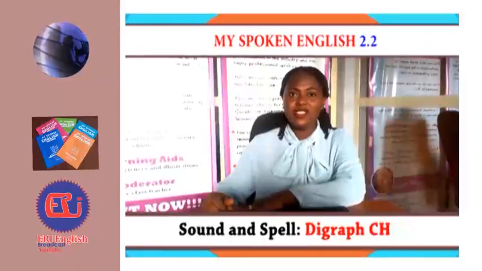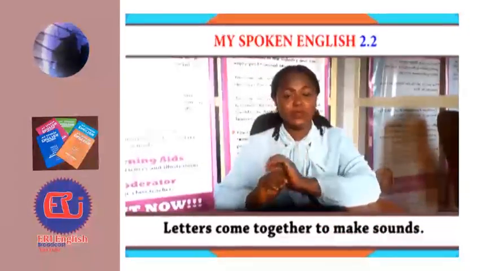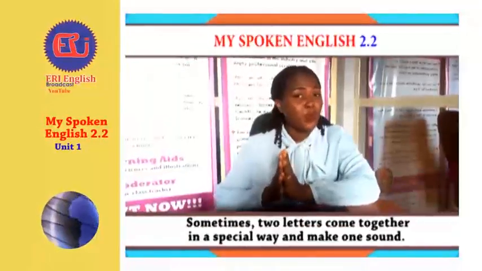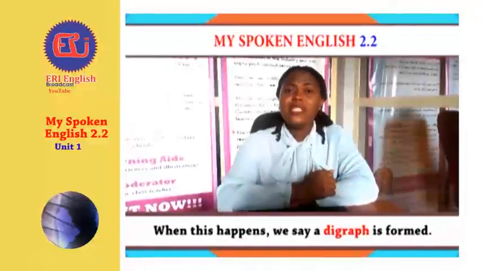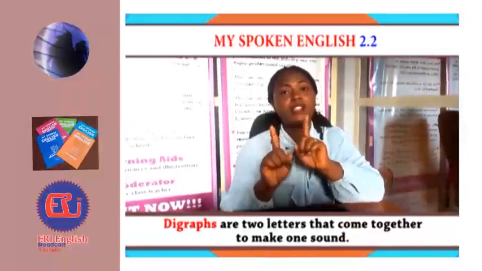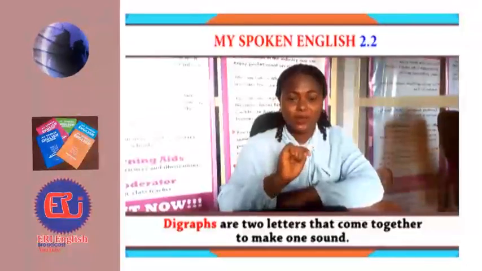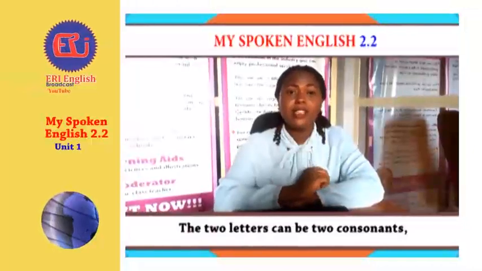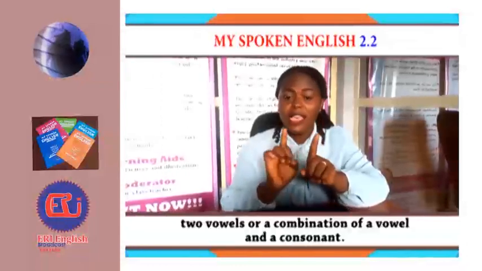Digraph CH. Letters come together to make sounds. Sometimes two letters come together in a special way and make one sound. When this happens, we say a digraph is formed. Digraphs are two letters that come together to make one sound. The two letters can be two consonants, two vowels, or a combination of a vowel and a consonant.